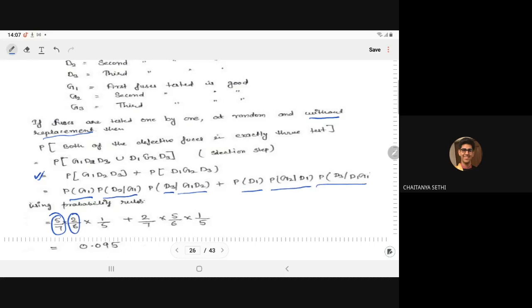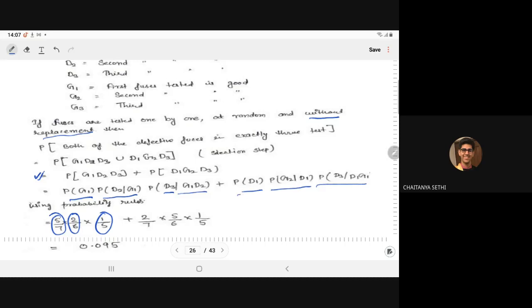Then probability of D3 given G1 and D2: D2 already happened, so in the second test we had one defective, and now only one defective remains. With one defective remaining and a total of 5 fuses, it will be 1 upon 5. That gives the probability of D3 given G1 intersection D2.